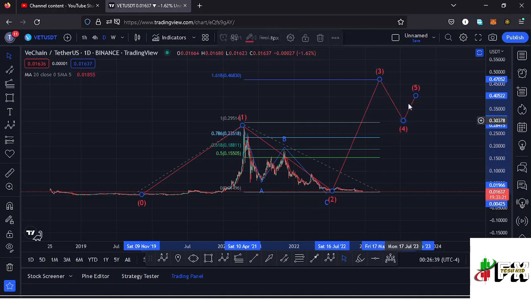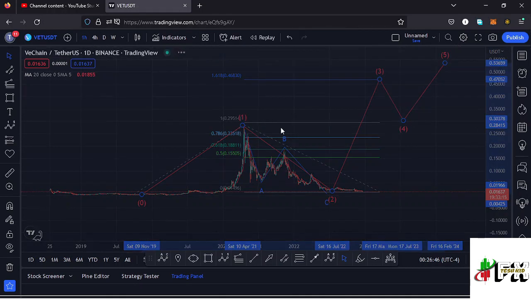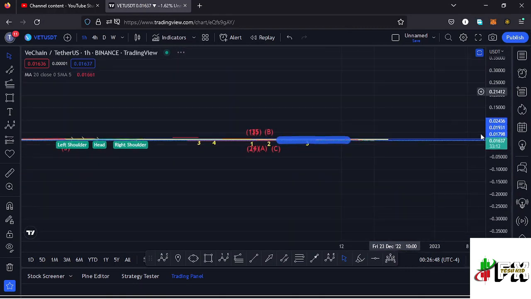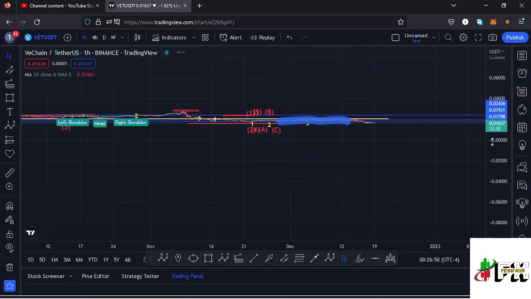So let's be patient and see how that plays out, and that is my long-term scenario that I'm expecting to play out. And jumping to the 1 hour chart for further analysis and also give you the short-term scenarios that I'm expecting to play out here on the Vechain chart.